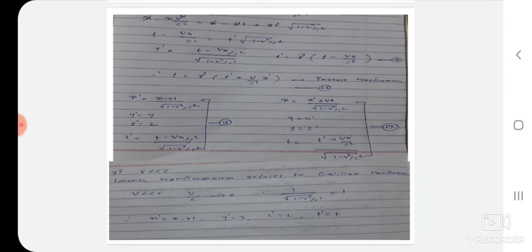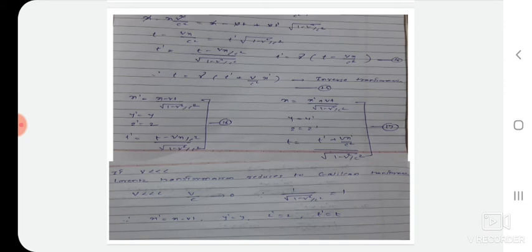Therefore, the Lorentz transformation equations are: x prime is equal to (x minus vt) by square root of 1 minus v square by c square, y prime is equal to y, z prime is equal to z, and t prime is equal to (t minus vx by c square) divided by square root of 1 minus v square by c square. Similarly, in the inverse Lorentz transformation equations, x is equal to (x prime plus vt prime) divided by square root of 1 minus v square by c square, y is equal to y prime, z is equal to z prime, and t is equal to (t prime plus vx prime by c square) divided by square root of 1 minus v square by c square.